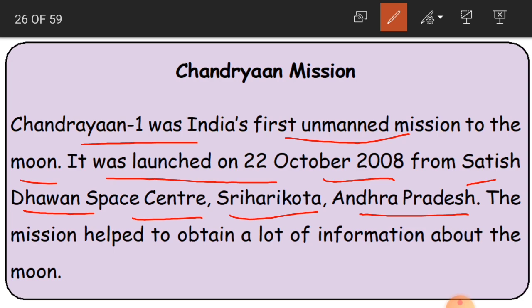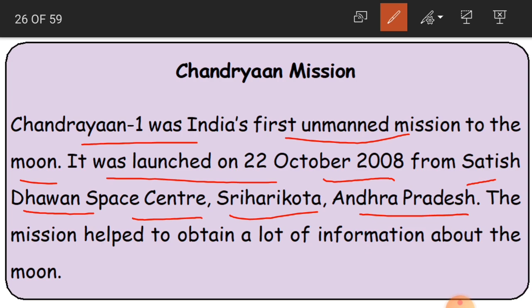Chandrayaan 1 was India's first unmanned mission to the moon. On which date was it launched? On 22nd October 2008 from Satish Dhawan Space Center. So the name of the ISRO center, the Indian Space Center in Sriharikota, Andhra Pradesh, is Satish Dhawan Space Center.